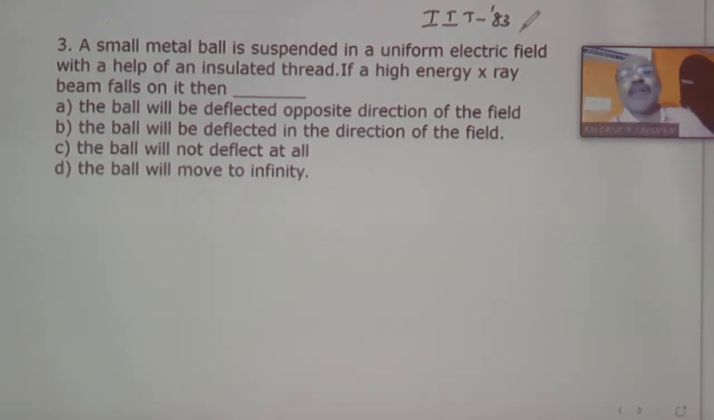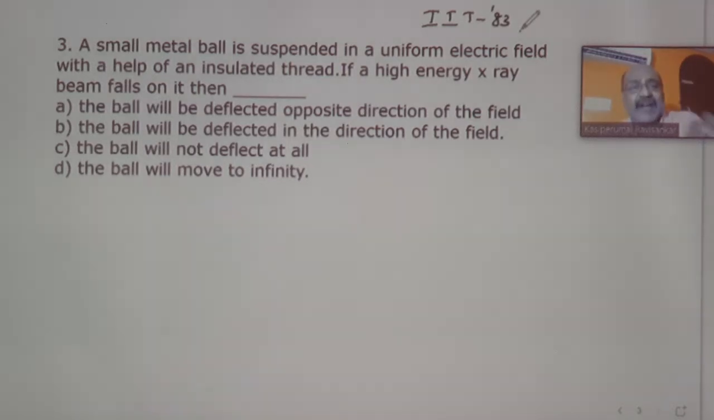See, a small metal ball is suspended in a uniform electrical field with the help of an insulated thread. If a high energy X-ray beam falls on it, then 4 options are given. The ball will be deflected opposite to the direction of the field. The ball will be deflected in the direction of the field. The ball will not get deflected, and the ball will move to infinity. What is the answer? See what is happening. A small metal ball is suspended in a uniform electrical field.